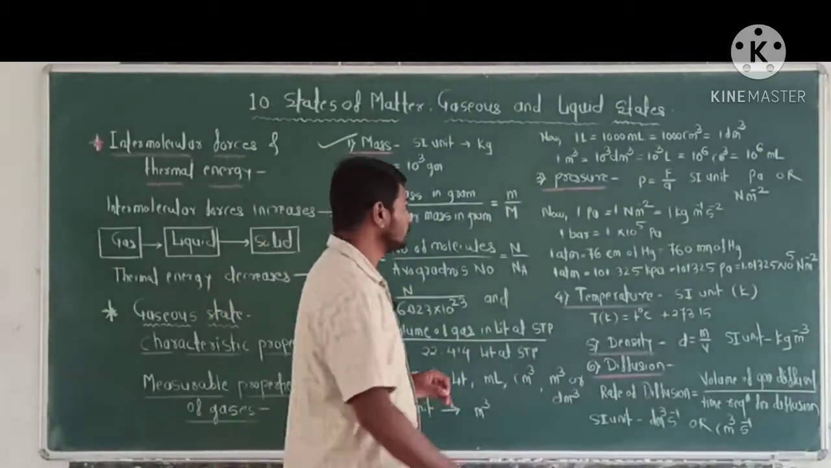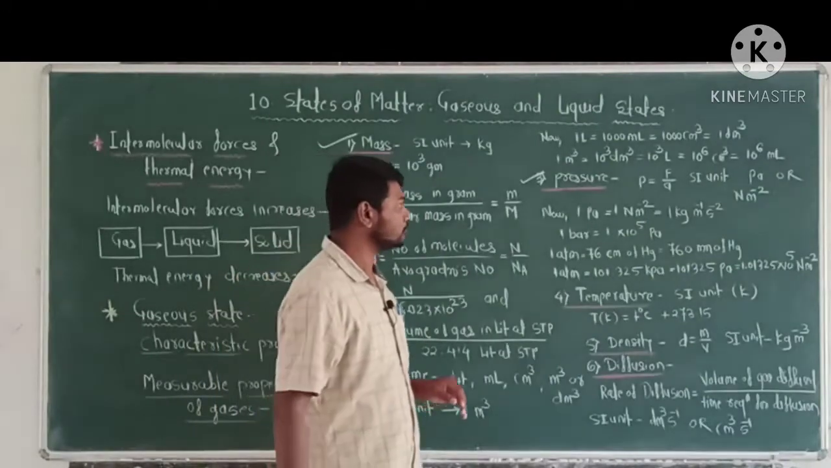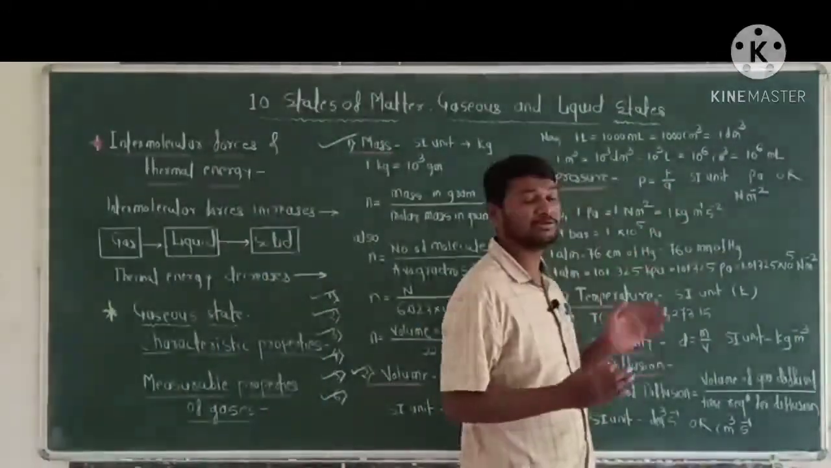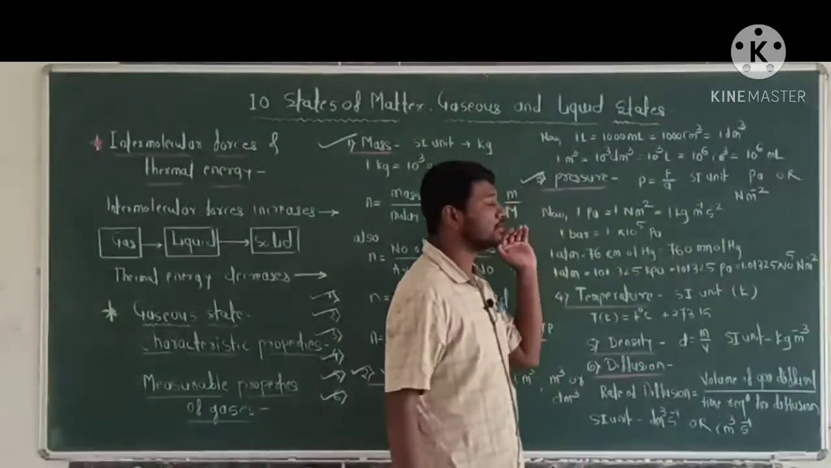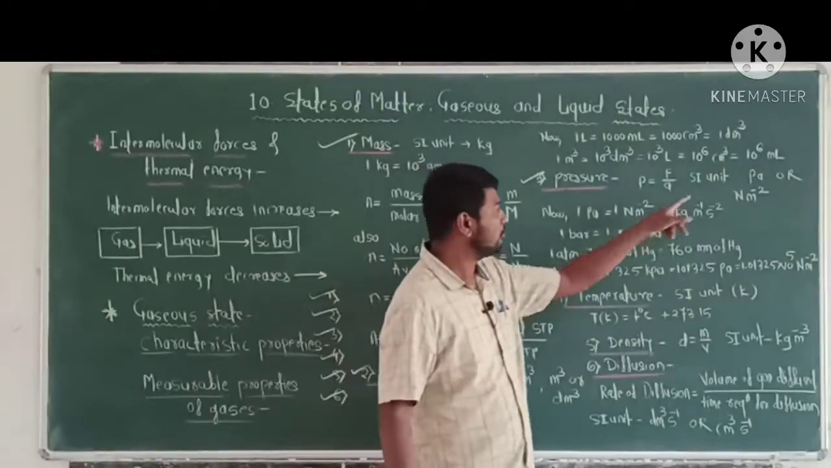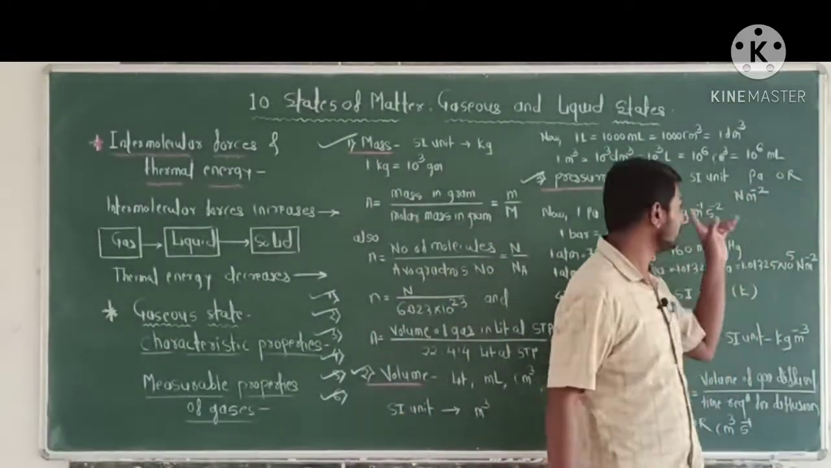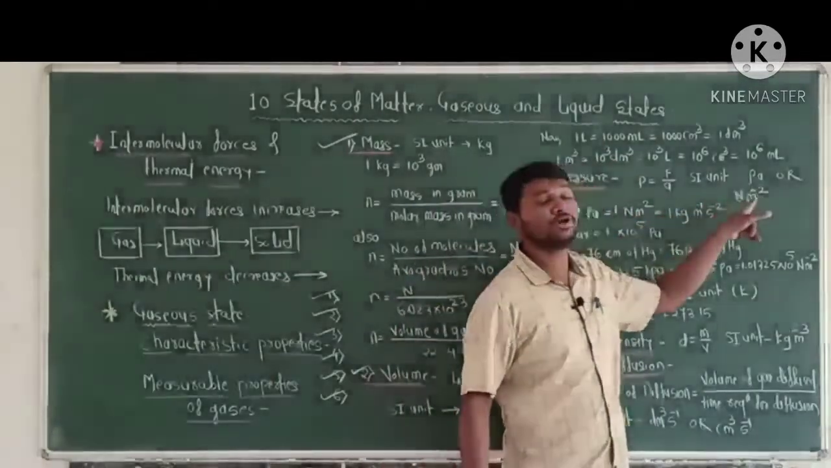Now the third measurable property is pressure. Pressure is defined as force upon area. The SI unit of pressure of a gas is Pascal or Newton per meter square.